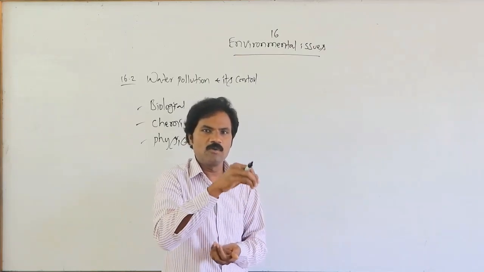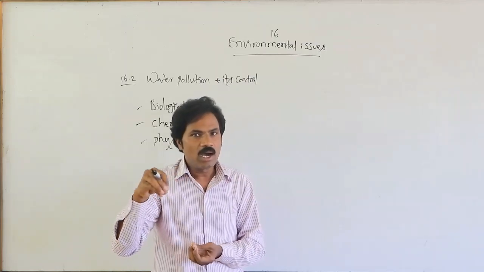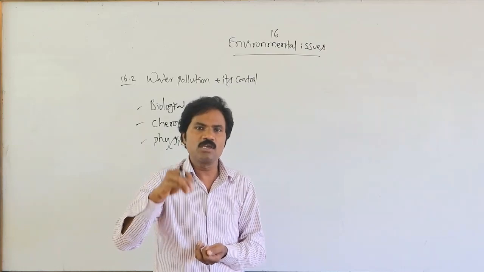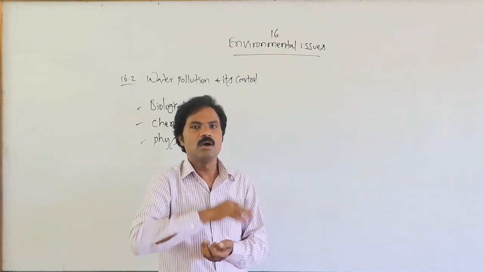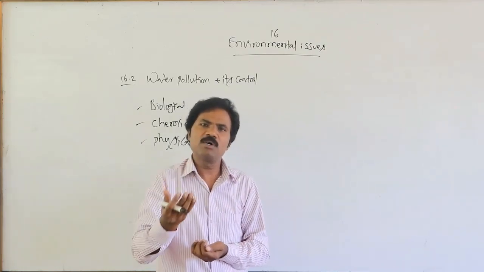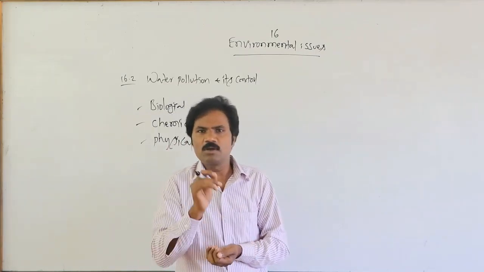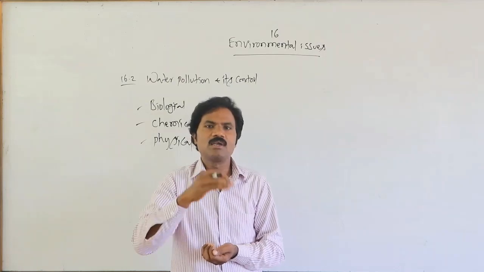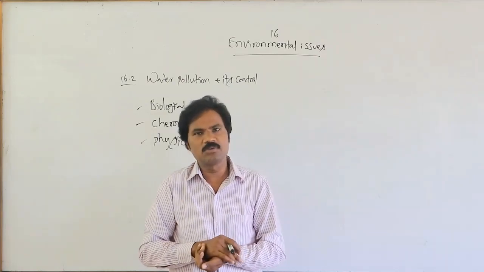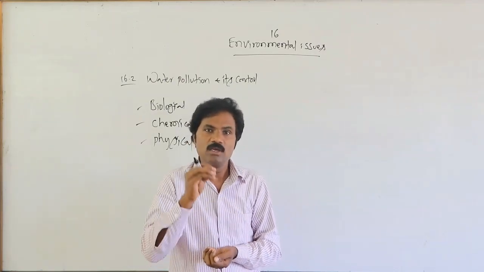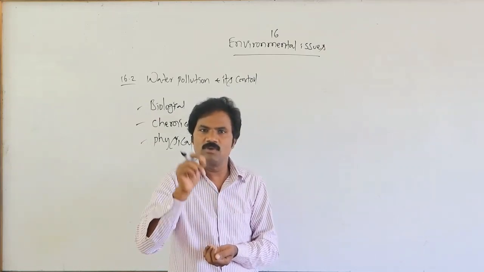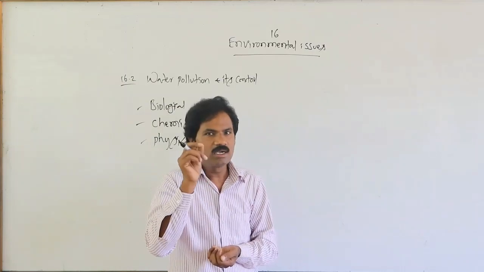Such polluted water bodies have a reduced capacity for dissolving oxygen. In the atmosphere there is normally about 21% oxygen, which is not a difficulty, whereas in water bodies the percentage of oxygen is very low, less than 10%.